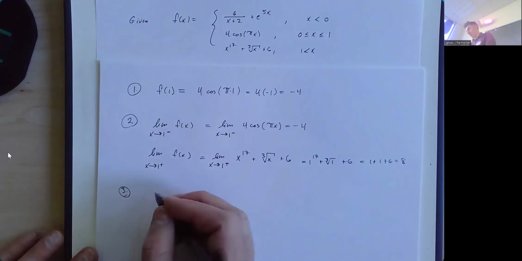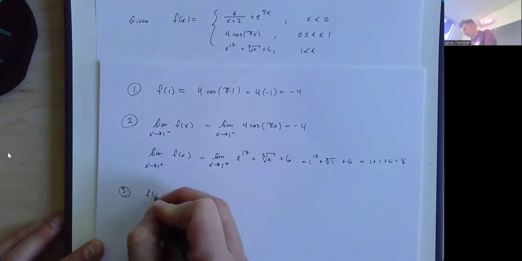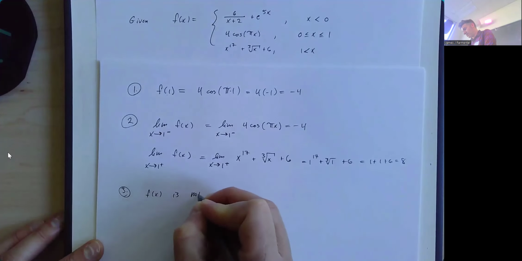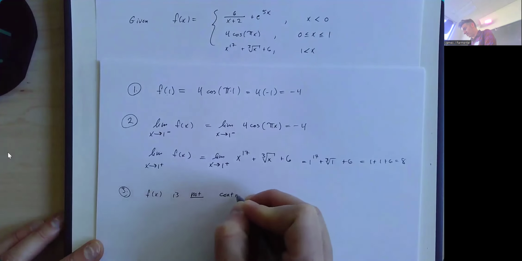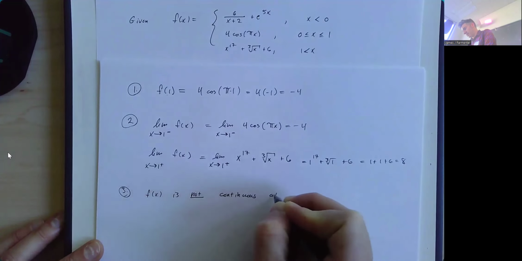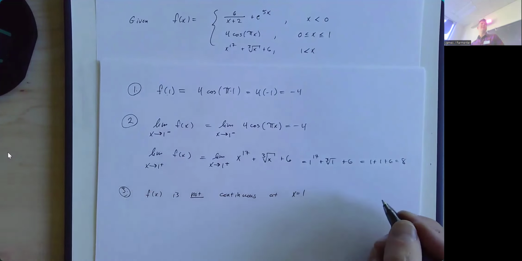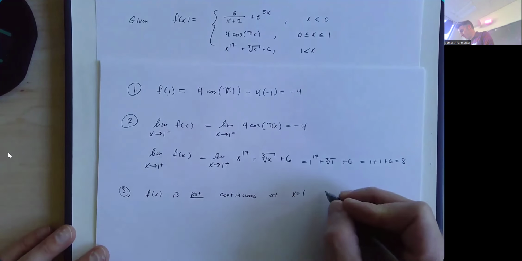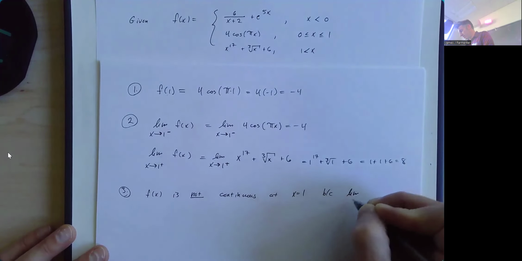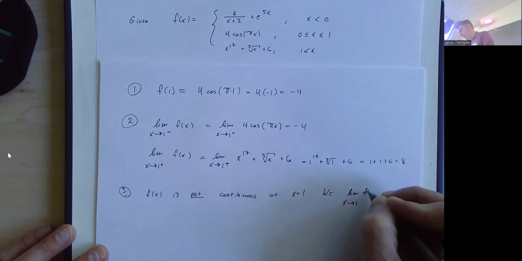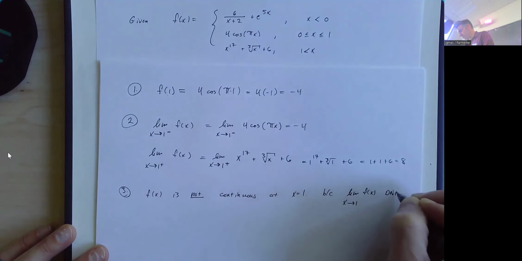So I would say down here, f of x is not continuous at x equal to 1. And I usually like to say why. I would say because the limit as x approaches 1 of f of x does not exist.